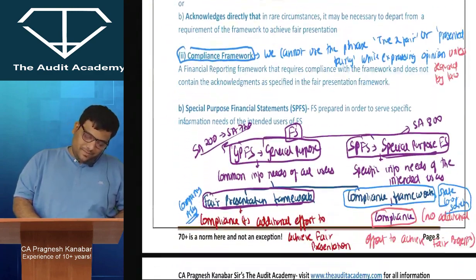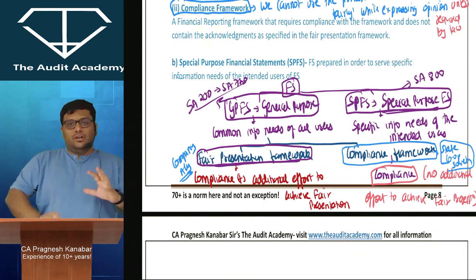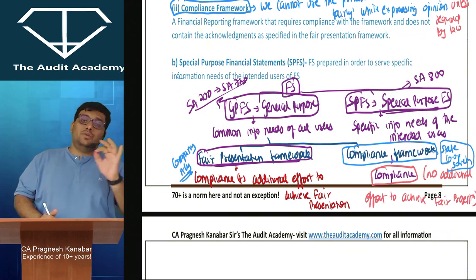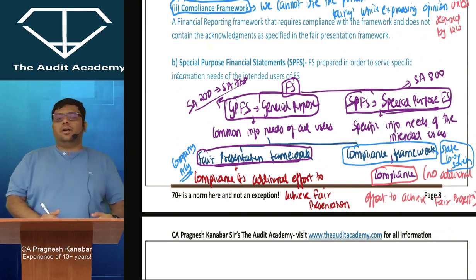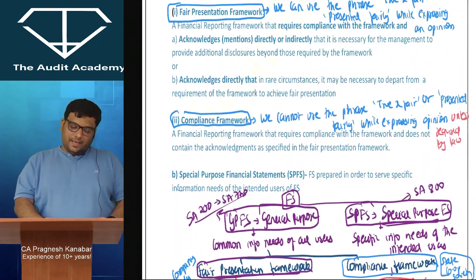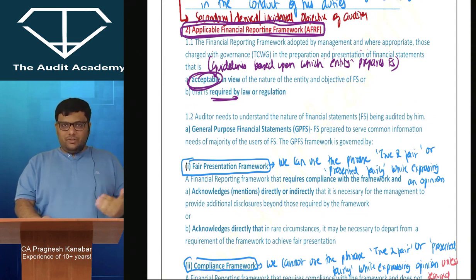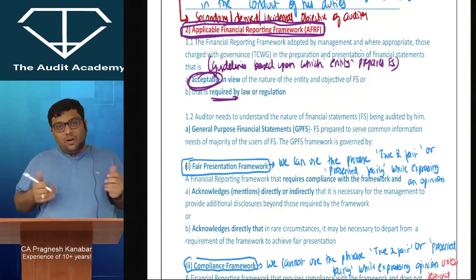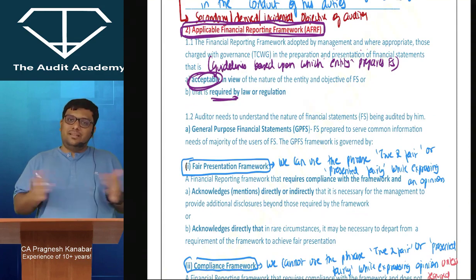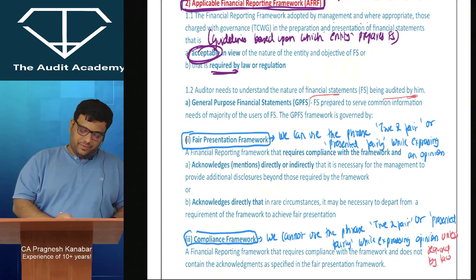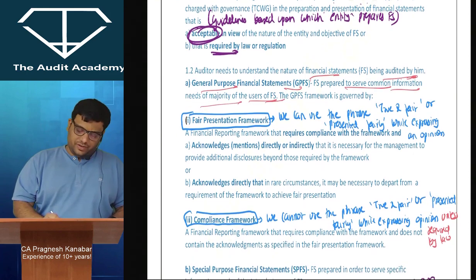So everyone, in fair presentation framework, the focus is on compliance: please comply with whatever we have given, and additionally, please do more to achieve fair presentation. And in compliance framework, the focus is only on compliance. There is no further focus to achieve fair presentation. And it is going to affect my audit report also. Now let me just read the English, to make you more comfortable. Whatever I am doing is just to connect you with the English. The concept is clear. Auditor needs to understand the nature of financial statements being audited by him. General purpose financial statements are prepared to serve common information needs of the majority of the users of the financial statements.